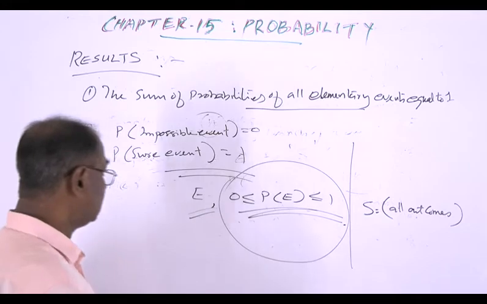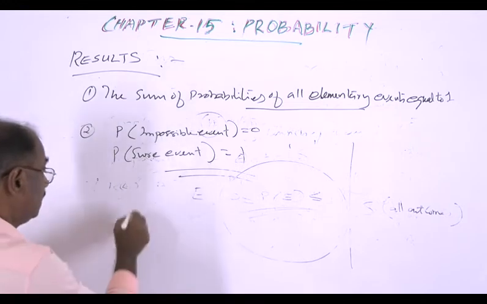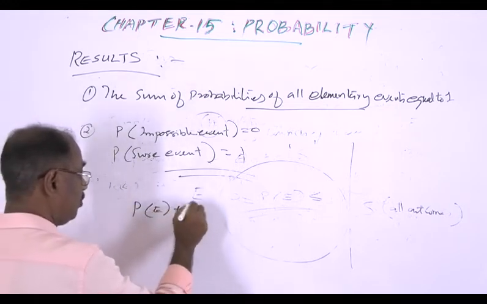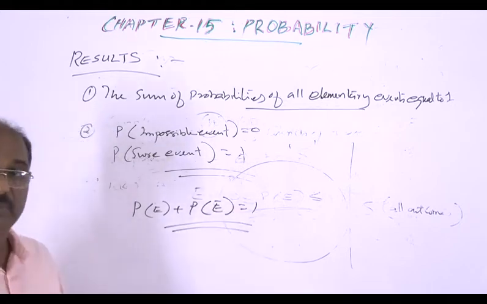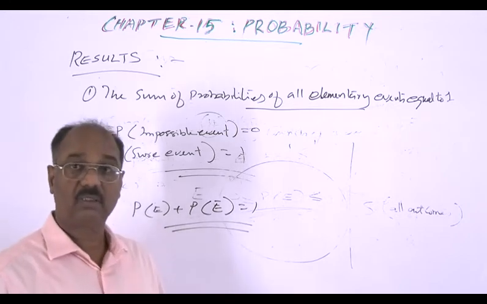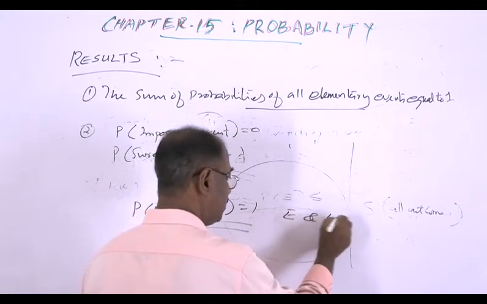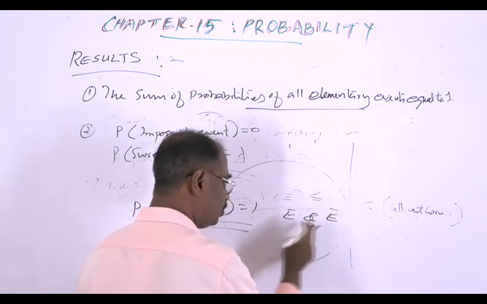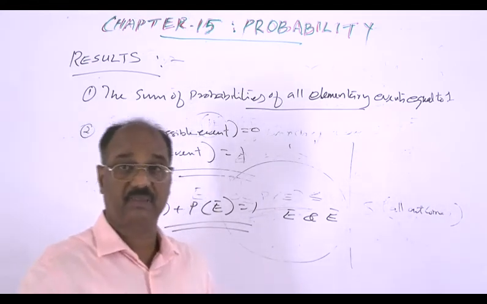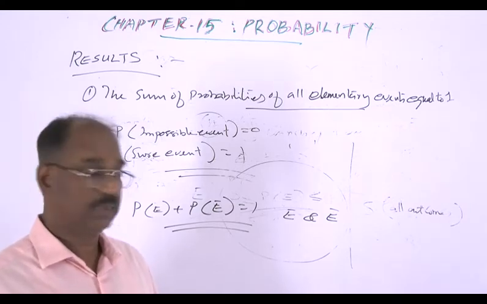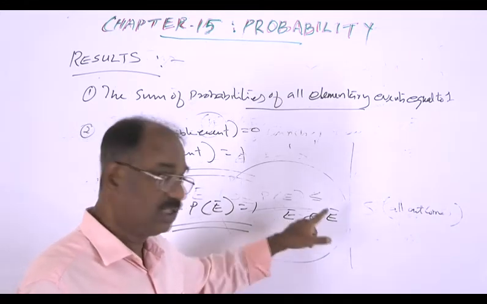Okay, and then next is that the probability of E plus the probability of E complement is equal to 1. Consider E and E bar. The totality of these two, E and E bar, will be the full collection of outcomes, the sample space.